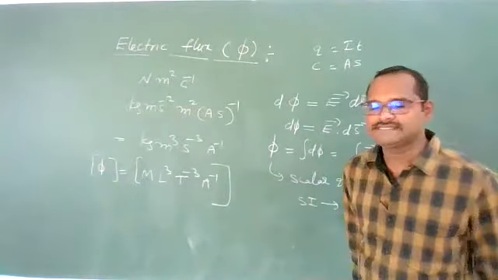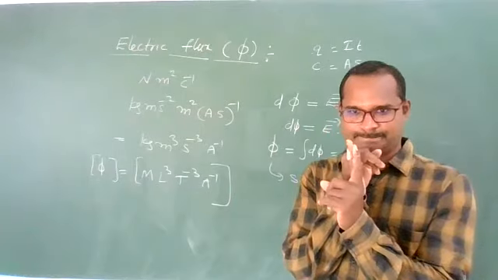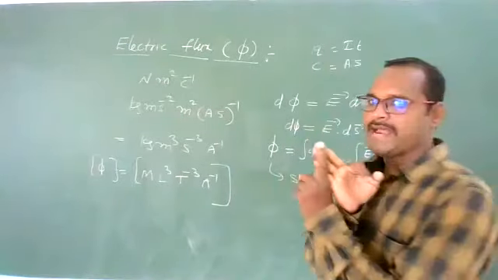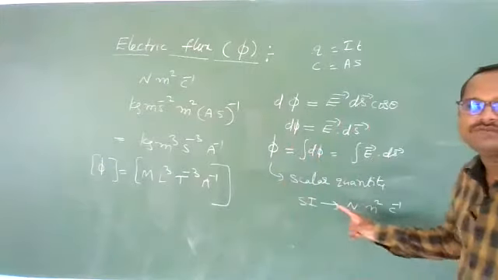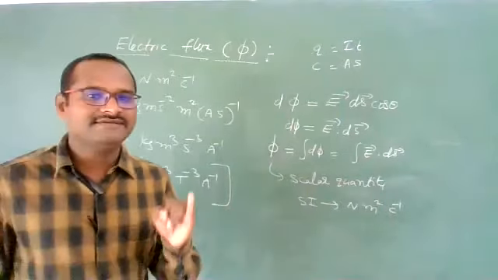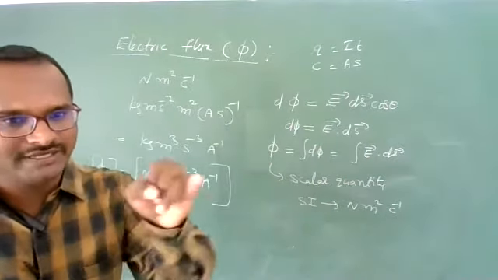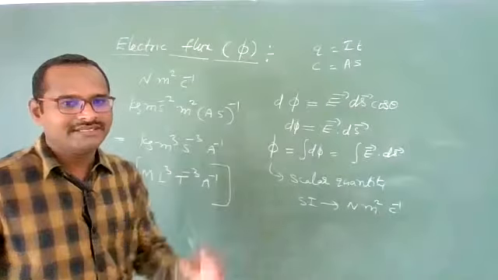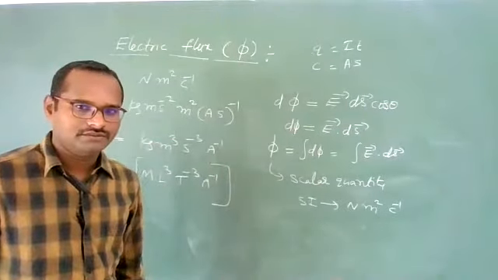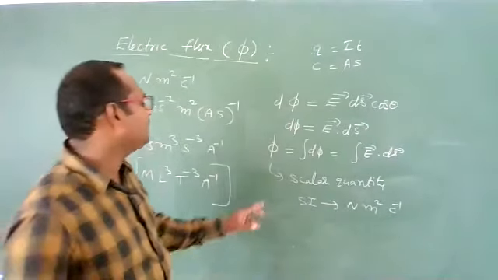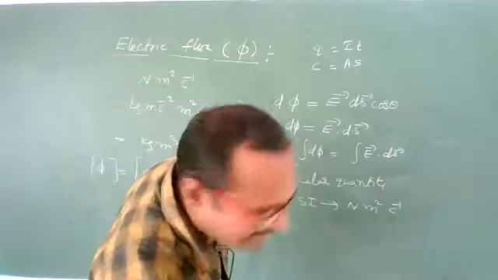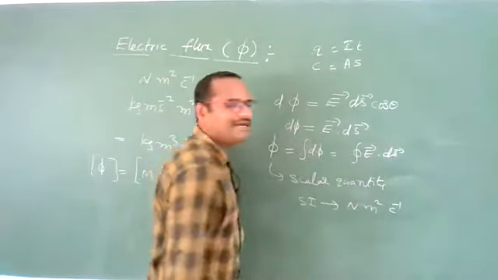So what you need to remember is what electric flux is, what the mathematical formula for it is, whether it is a scalar or a vector, and what the SI unit and dimensions are. Electric flux is the number of electric field lines passing through the area element when the area element is placed perpendicular to the electric field. Mathematically it is written as the surface integral of E bar dot ds bar. This we call surface integration. One circle I am keeping here.